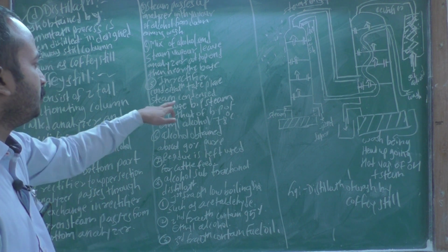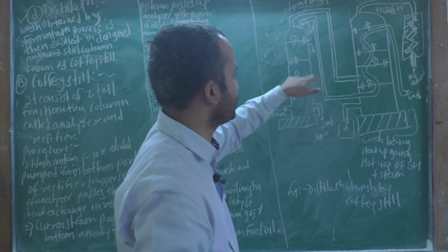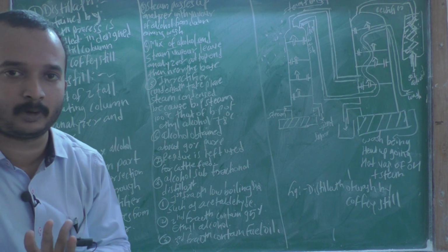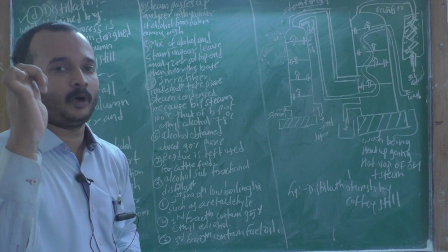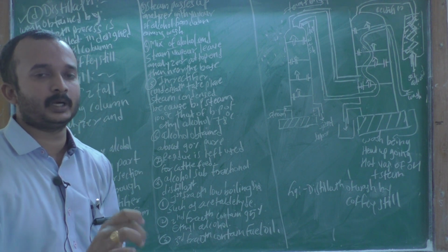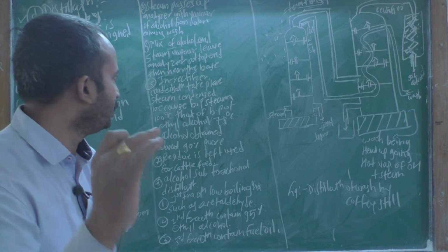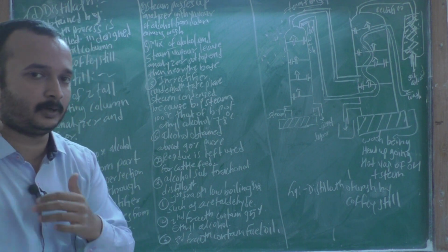Why do you have to take the steam into the rectifier? Because the boiling point of the steam is about 100 degrees Celsius, but your ethyl alcohol boiling point is 78 degrees Celsius. Therefore, in the rectifier you have condensation.